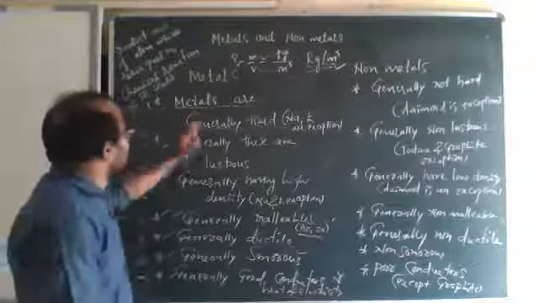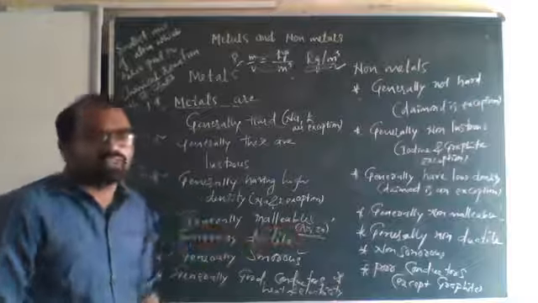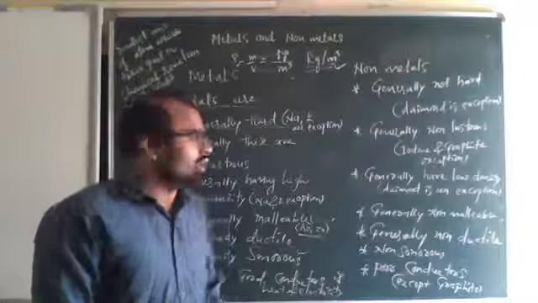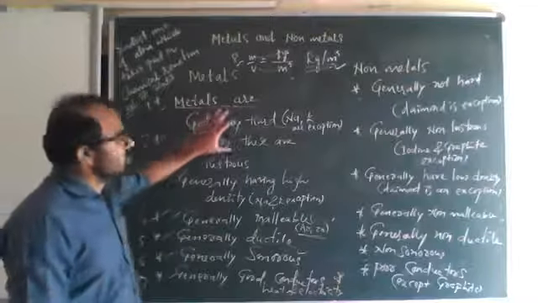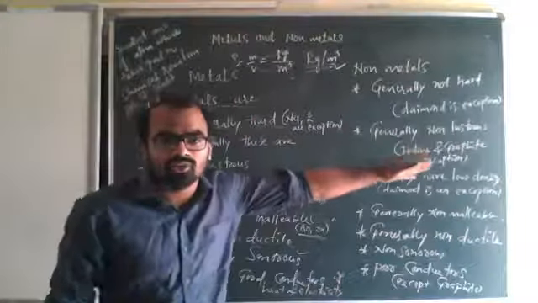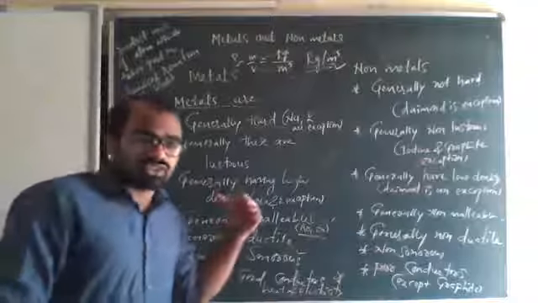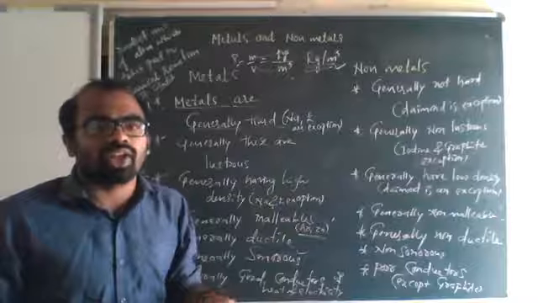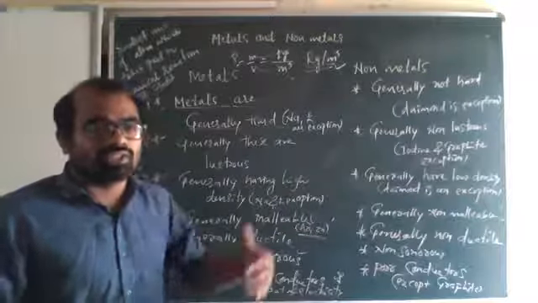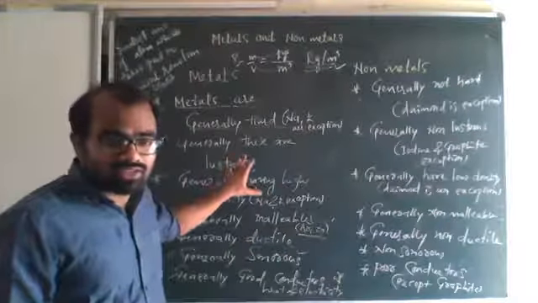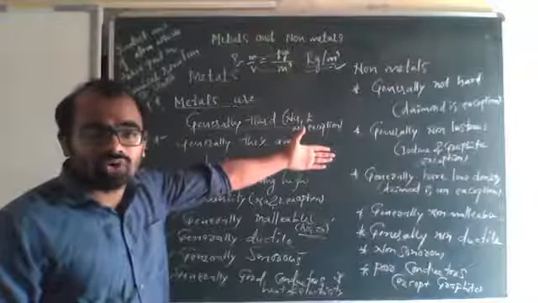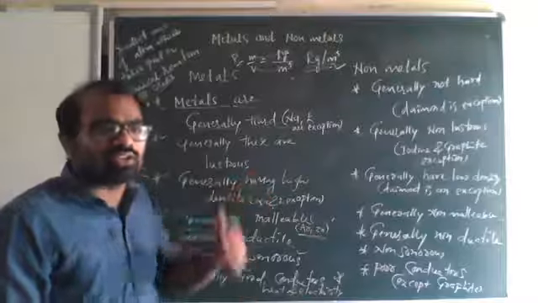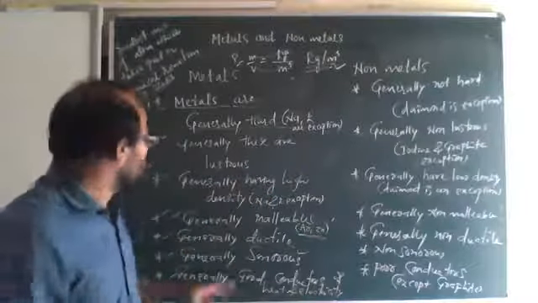So these are the differences between metals and non-metals. Please go through them once. Generally metals are hard, generally non-metals are not hard. Generally metals are lustrous, generally non-metals are non-lustrous, but some exceptions are there. Iodine and graphite are exceptions. Generally metals have high density, but non-metals have low density. Here some exceptions: sodium and potassium have density only up to 1.